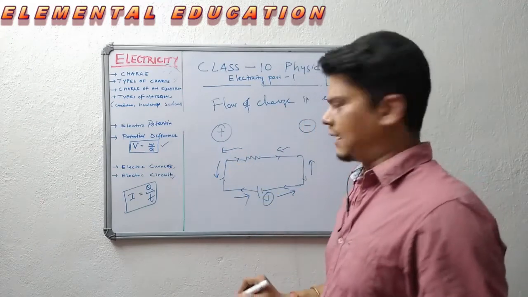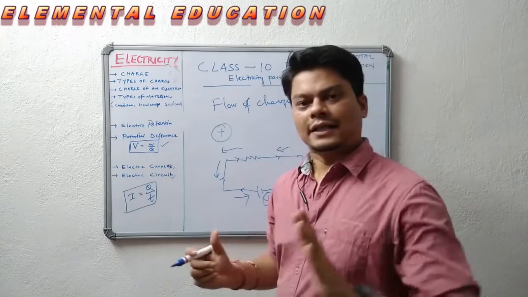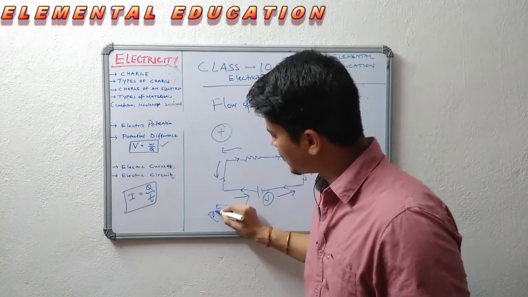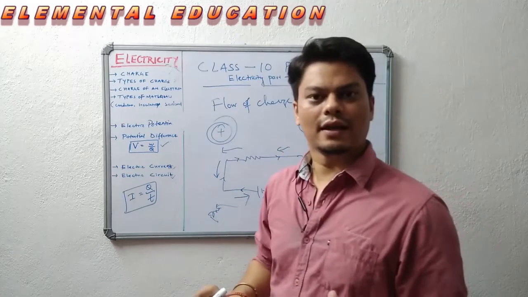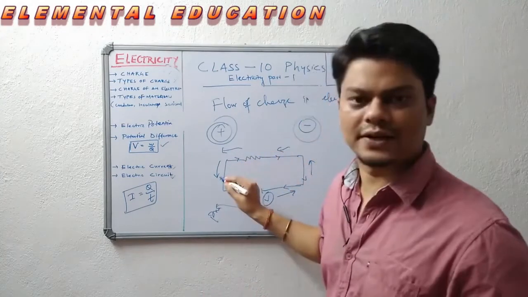But when electricity was discovered, they thought that protons, or positive charge, were flowing, which was later confirmed to be wrong; only negative charge flows across the circuit.